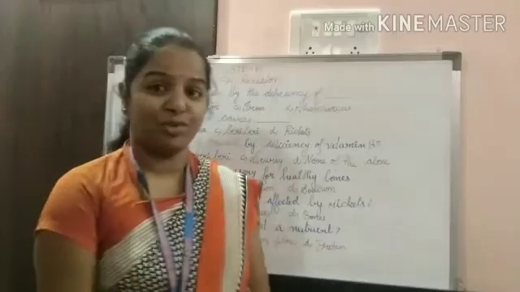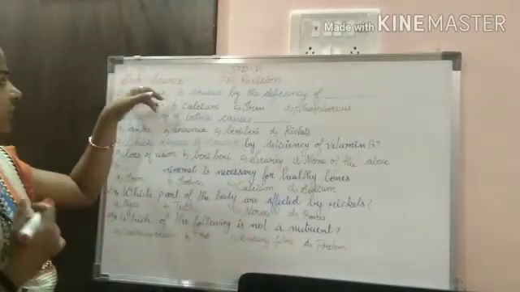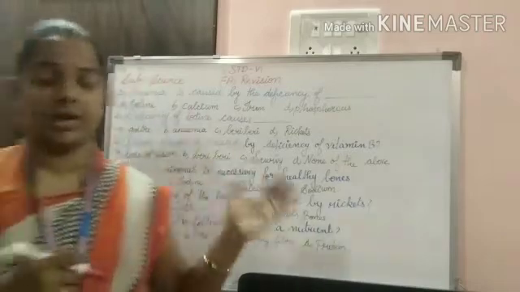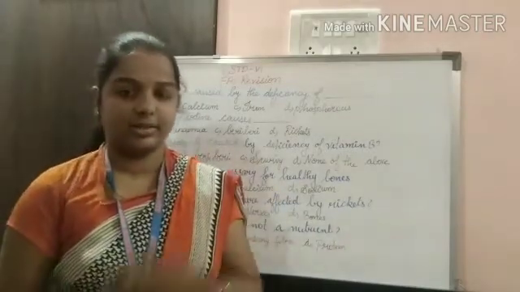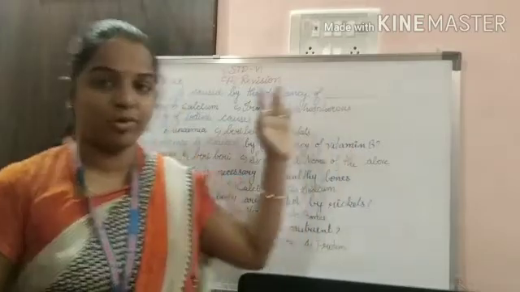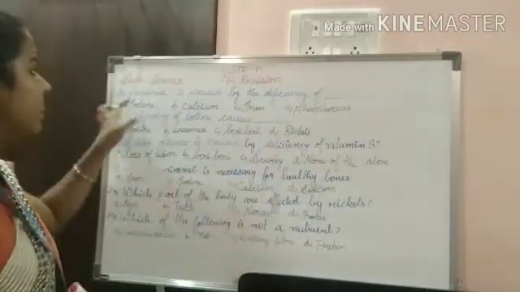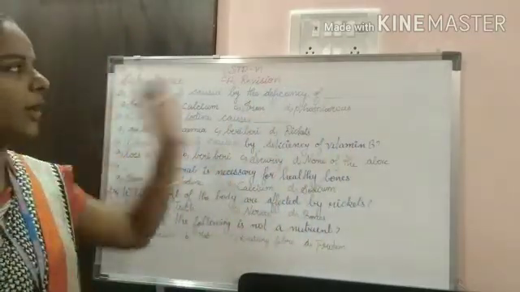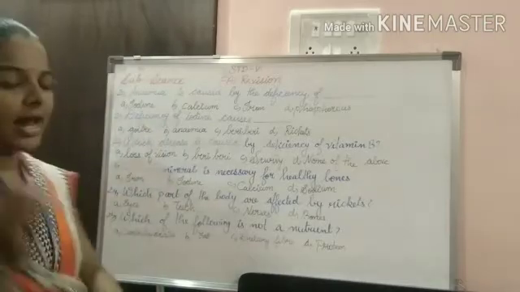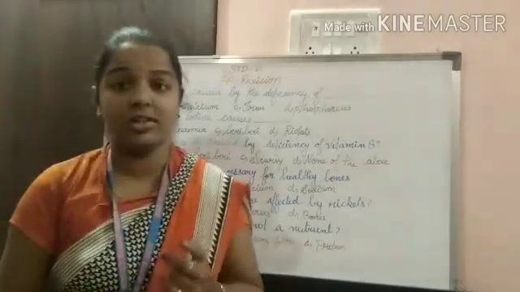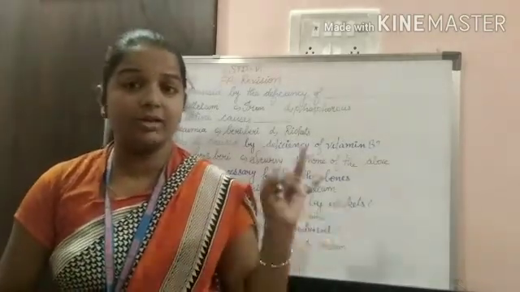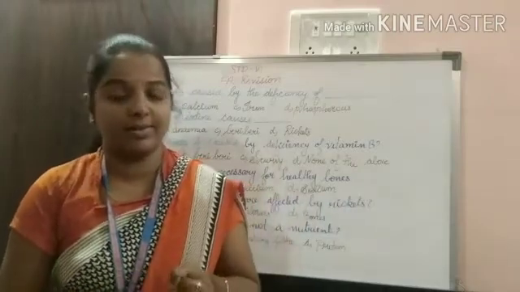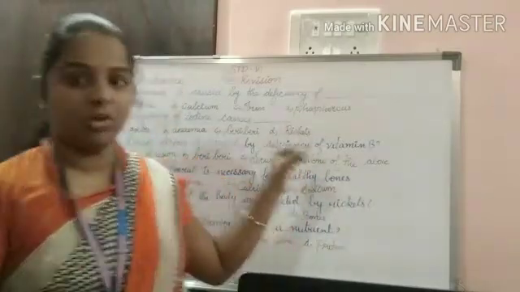Few more set of questions, students. Here question starts from 20 till 19. I hope you are cleared with the questions, and let's move on to question number 20. Anemia is caused by the deficiency of, I already said, this is of vitamins and minerals. You have to keep it in mind, understand? So it is very easy to solve this question.